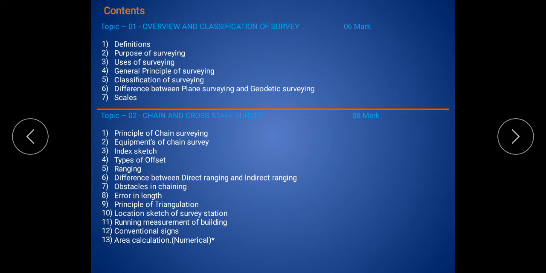It means we use chain and cross-staff survey for surveying. On the data of the survey, we calculate the area of the ground. So how is the area calculated by using the survey? There are numericals based on the area calculation, and these numericals we carry out in the 13th content of the second topic. So these are the 13 contents available in the second topic, chain and cross-staff survey.